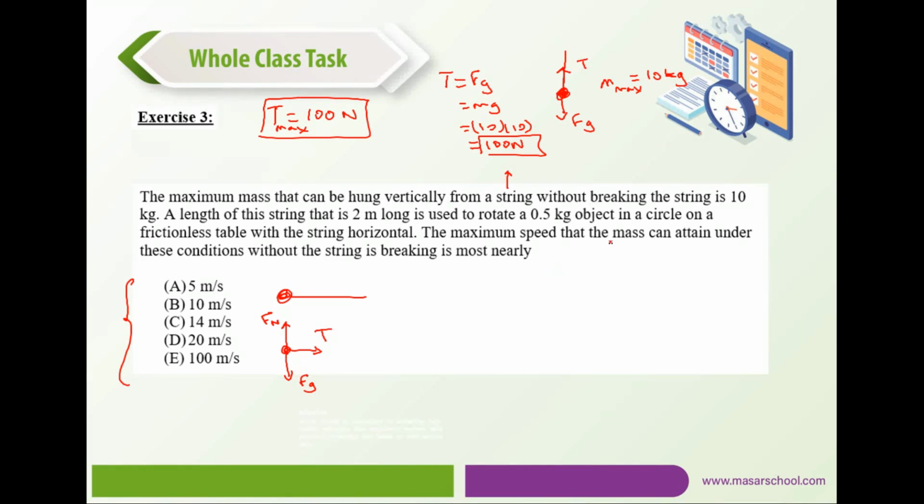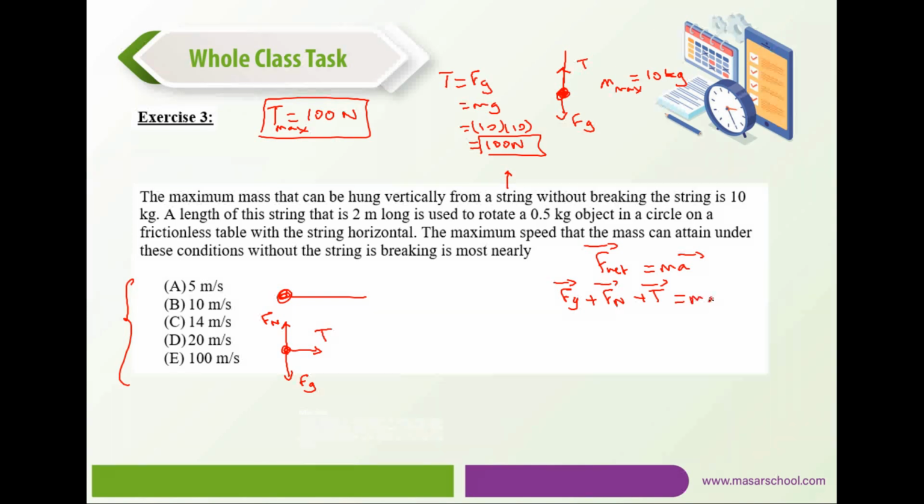The maximum speed that the mass can attain under these conditions without the string breaking is most nearly, so we need to utilize Newton's second law, the sum of forces is ma. Now what are the different forces acting on the object? We have the pull of gravity, the normal push, and the tension in the string.